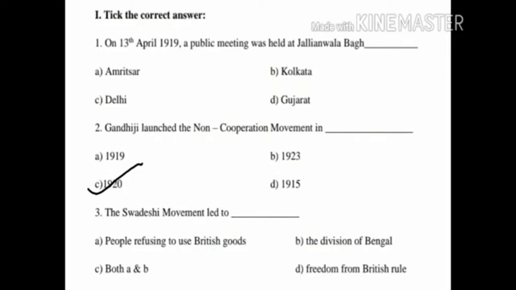Third question, the Swadeshi movement led to dash. Option A, people refusing to use British goods. Option B, the division of Bengal. Option C, both A and B. Option D, freedom from British rule. What is the correct answer? Yes, option A, people refusing to use British goods. Children, the Swadeshi movement led to people refusing to use British goods.